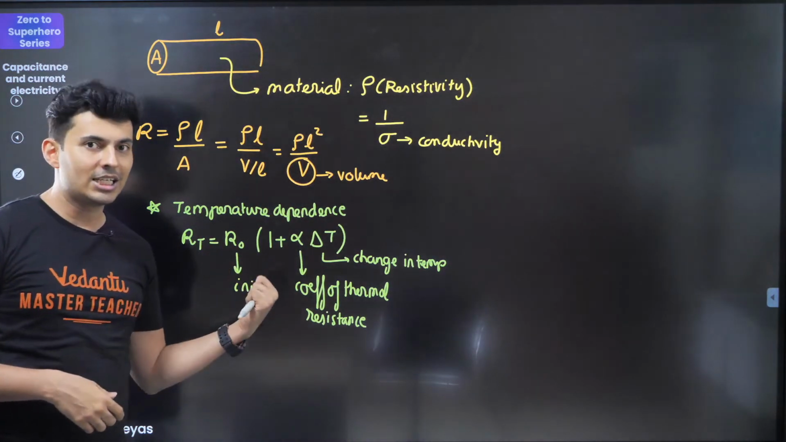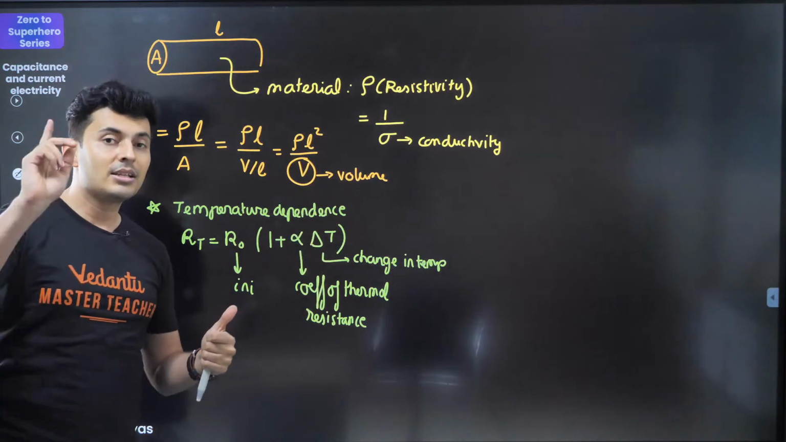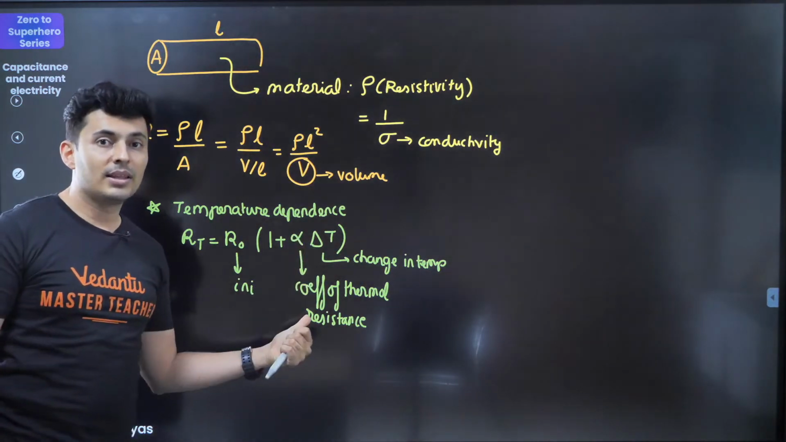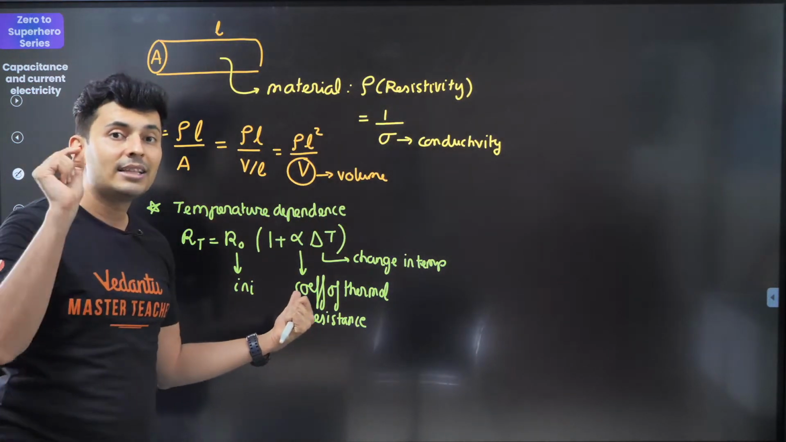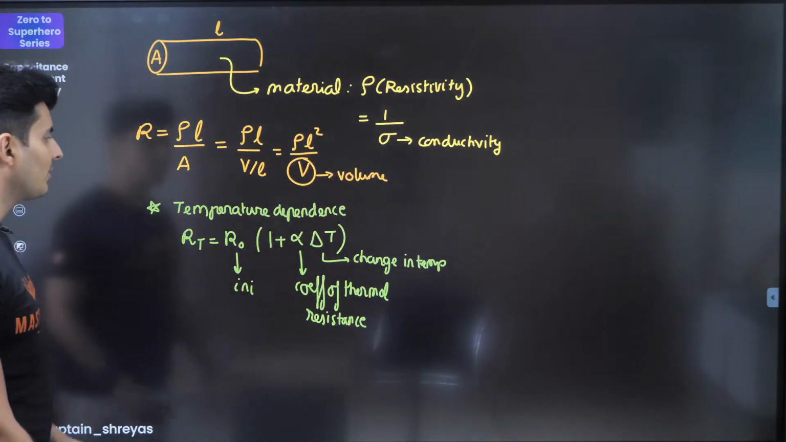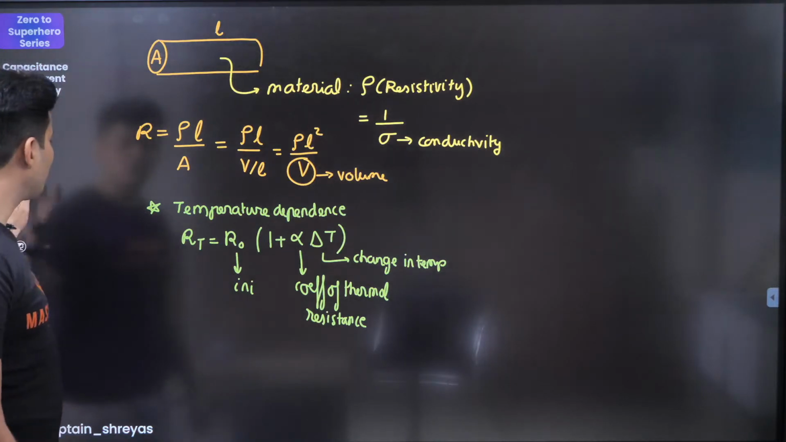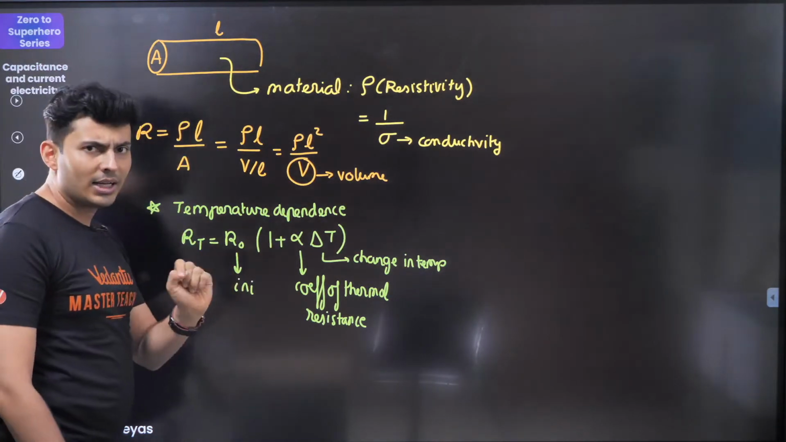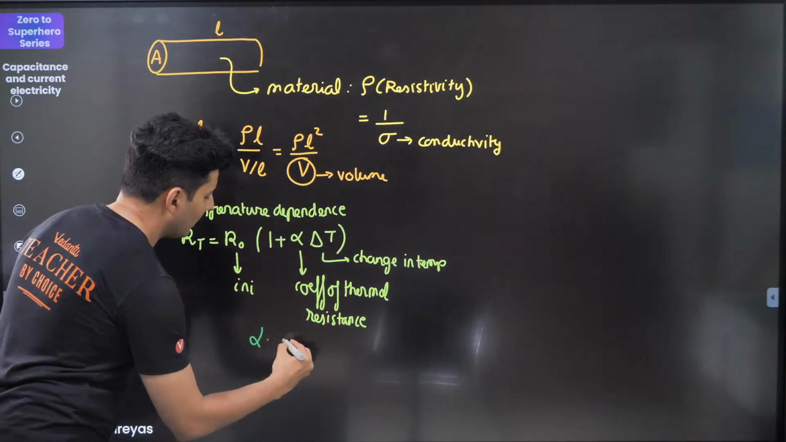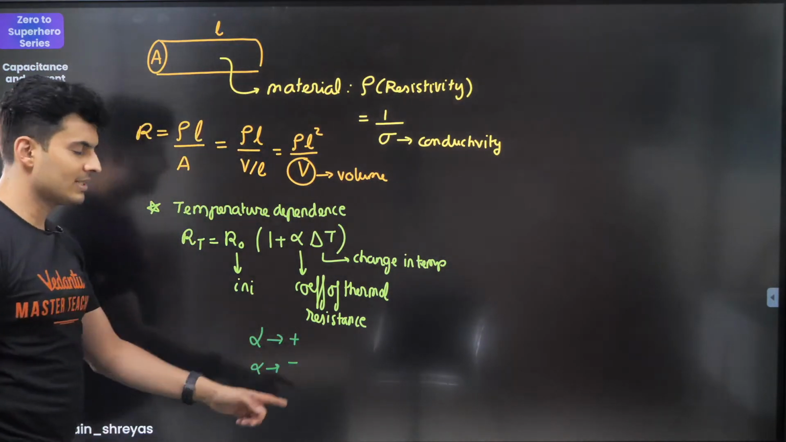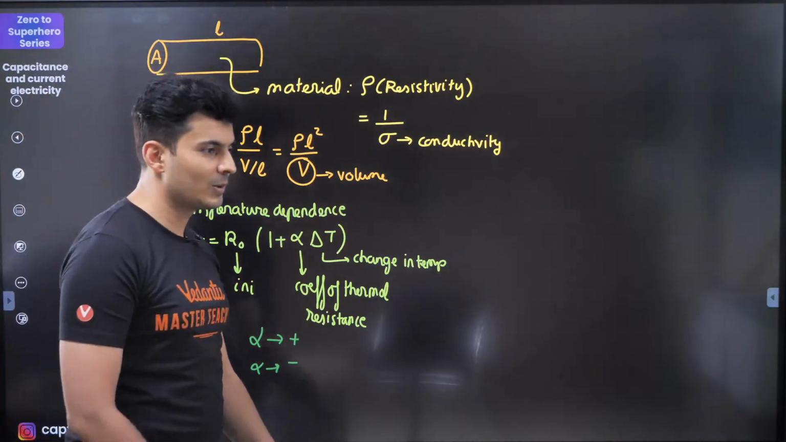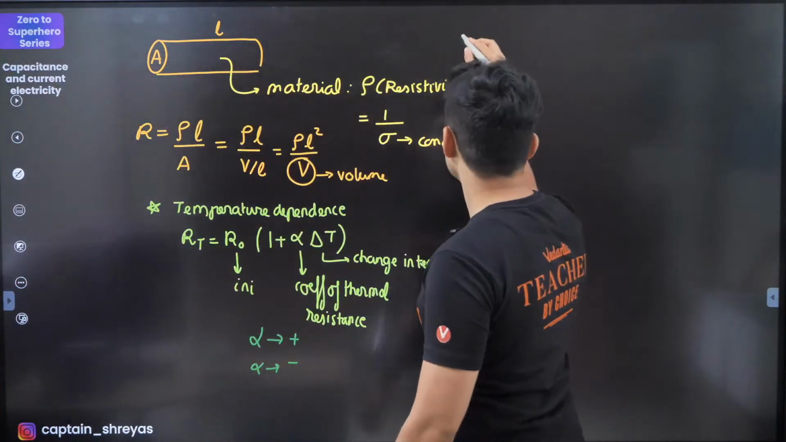The final length is initial length into 1 plus alpha delta T. The alpha symbol is same, but the value is different. Here it is thermal resistance, there it was coefficient of linear expansion. So that's something which you should be well aware of. Is alpha going to be positive or negative? Think about it and answer in the chat box. Is the value of alpha going to be positive or is it going to be negative? Figure this out, then we'll move to the next part.